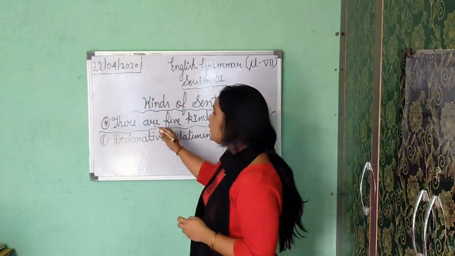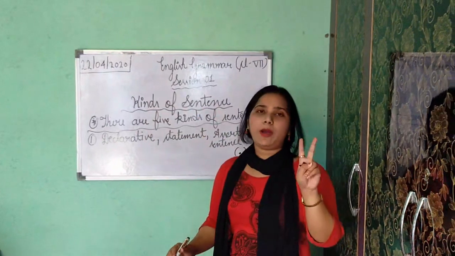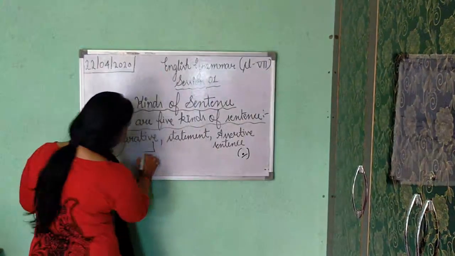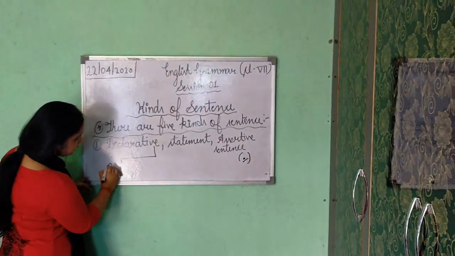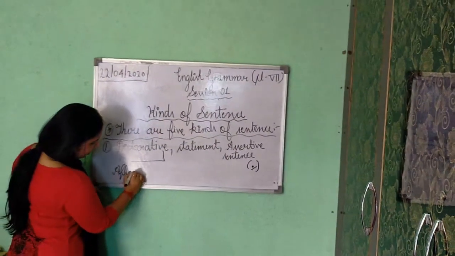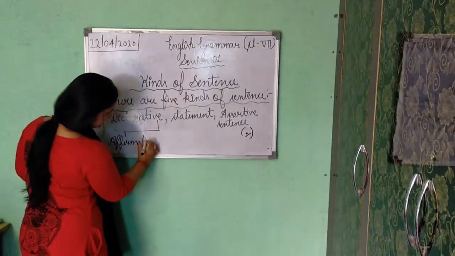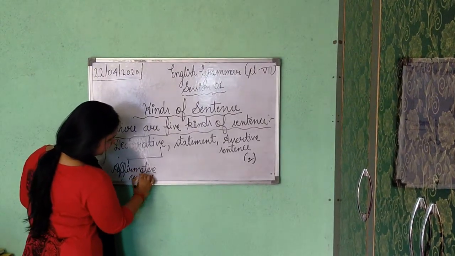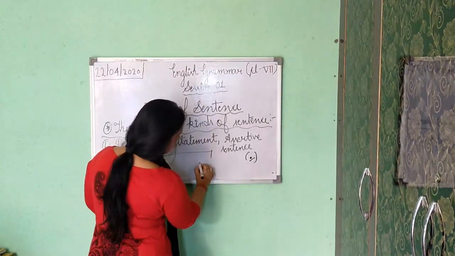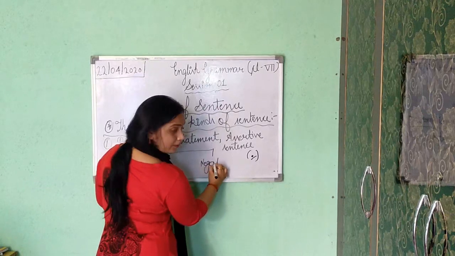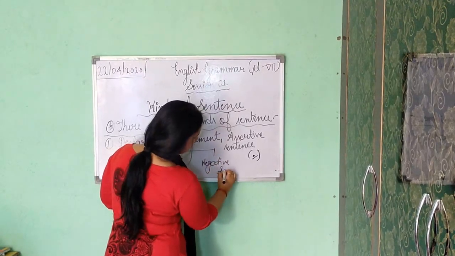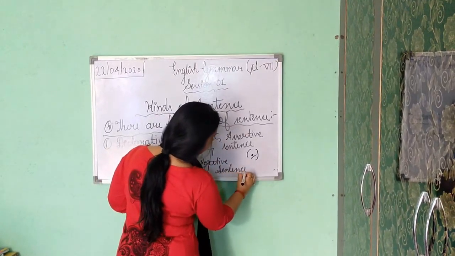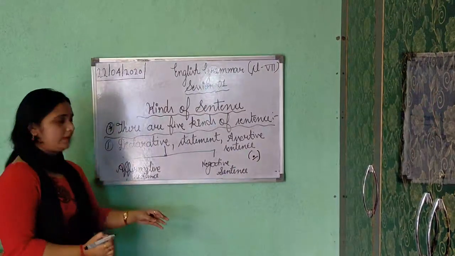Now this declarative has also two parts. First is affirmative sentence, and the second one is negative sentence.